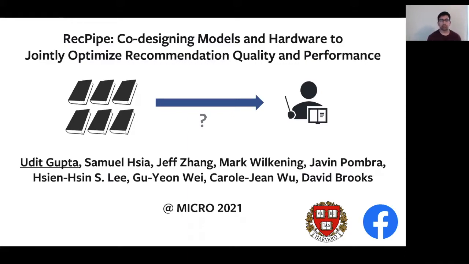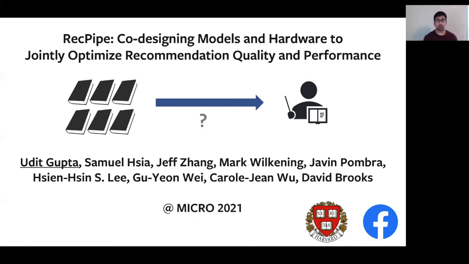In this work, we demonstrate the importance of co-designing models and hardware to jointly optimize end-to-end recommendation engines for both quality and performance. Personalized recommendation engines are used to recommend content on internet services that we're using on a daily basis. This includes YouTube, search, social media platforms, and e-commerce platforms.